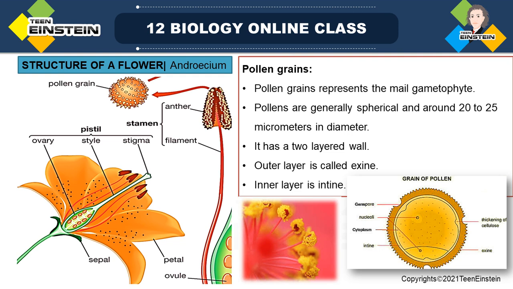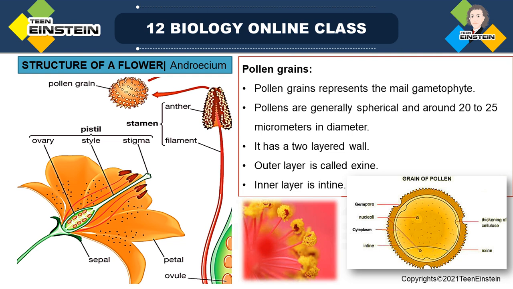Androecium and gynoecium are the essential whorls because they produce the male and female gametes. Androecium is the male part and gynoecium is the female part. Without them, sexual reproduction is impossible.